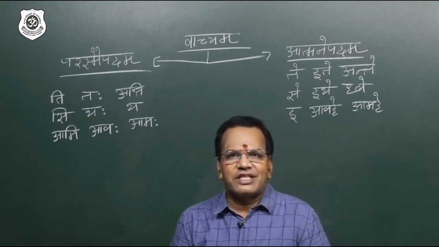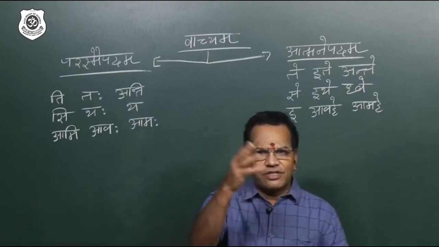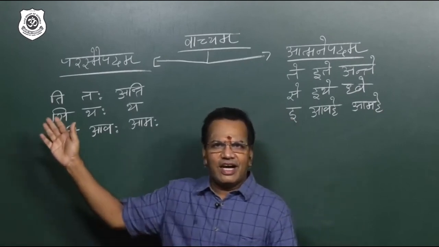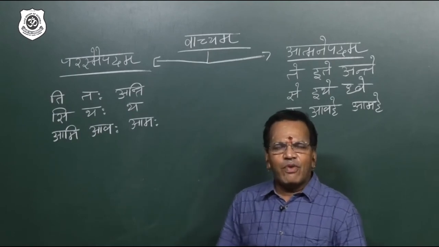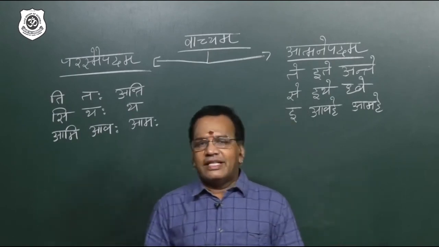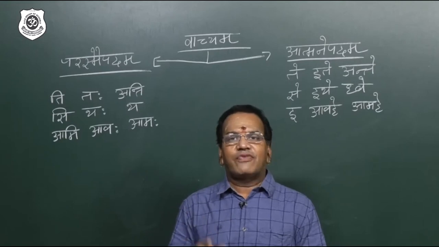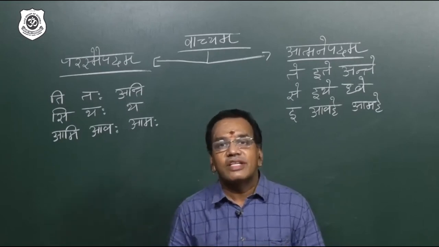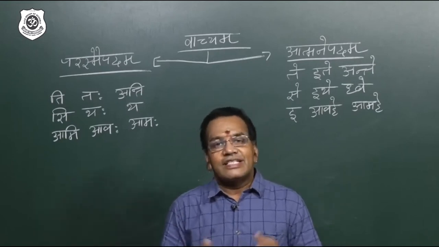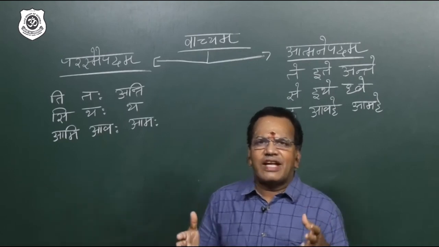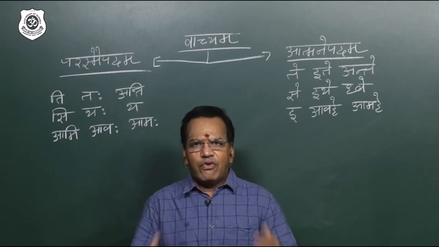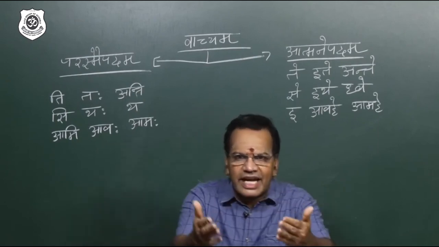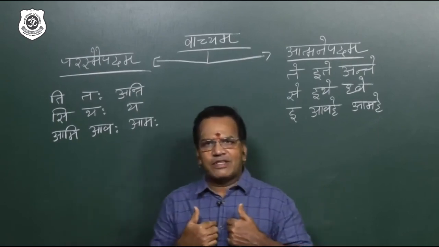How beautiful is Sanskrit. Look at the arrangement of verbs, the formula: ti taha anti, si taha tha, ami avaha maha. What is this arrangement? It is not first because it is first person. The first formula is for third person. You know why? In Sanskrit, the culture itself tells us we should give importance to the third person first. And when we have given importance to the second person, then only should we think about ourselves.